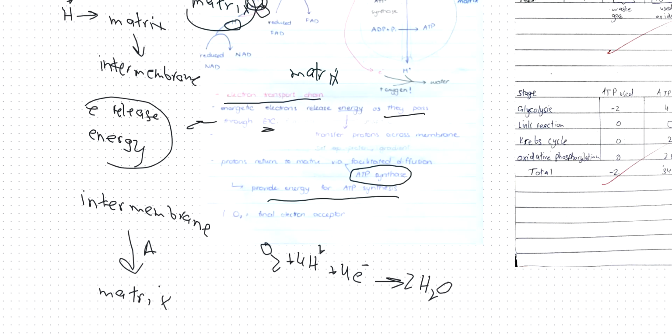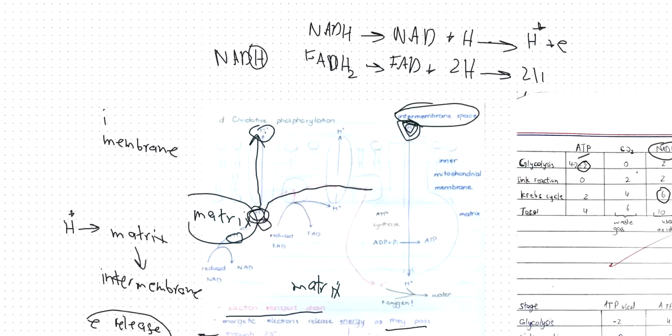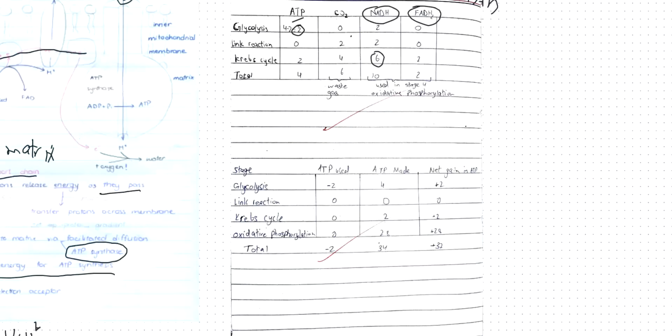And in all of this process, where ATP is produced, there are 28 molecules of ATP being produced. So oxidative phosphorylation is the biggest production of ATP. So when I go to this table right here, oxidative phosphorylation makes 28 ATP molecules. Glycolysis makes 4, link reaction makes 0, Krebs cycle makes 2 molecules of ATP.